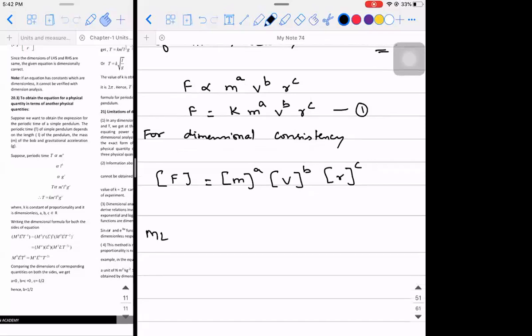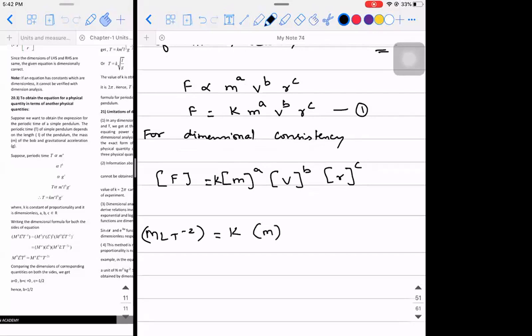No, it is MLT minus 2, because mass into acceleration is equal to the right hand side. K will be a dimensionless constant.